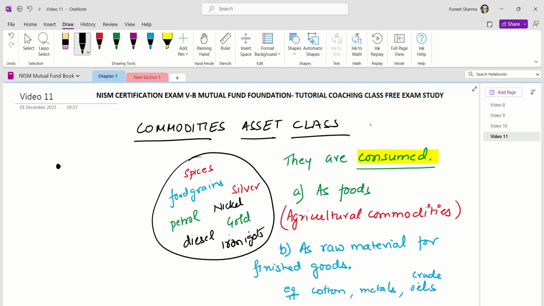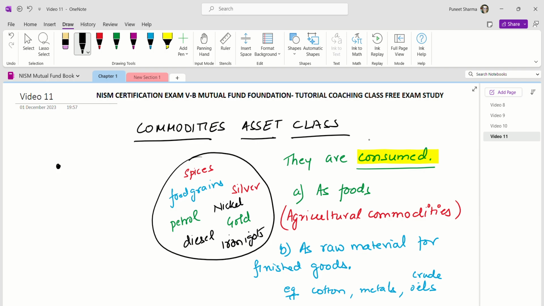We are on NISM certification exam 5B Mutual Fund Foundation, and we are discussing commodity asset class under the heading asset class, and this is part of chapter 1. Now, when we talk about commodities, what comes to our mind?